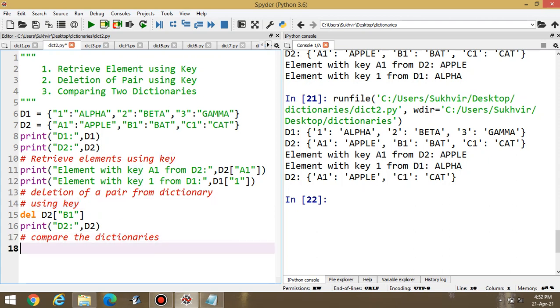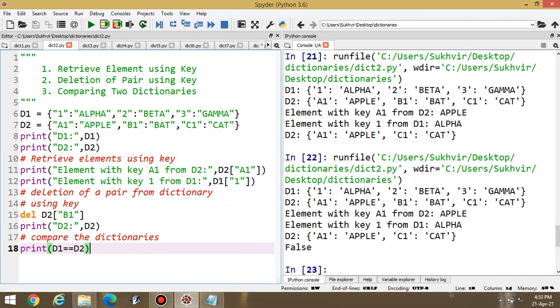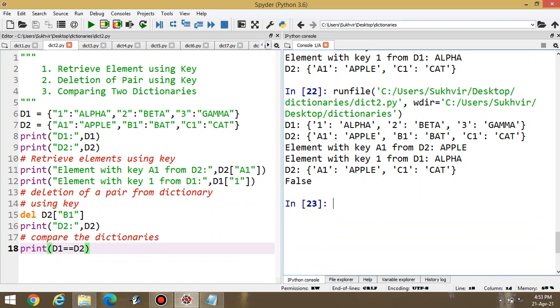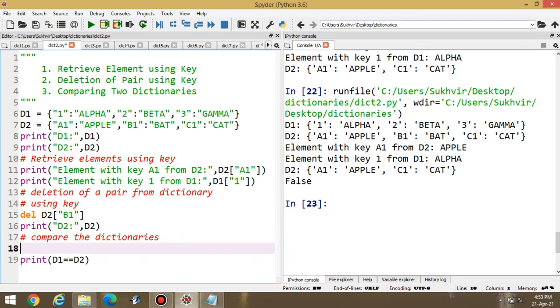Now comparison of two dictionaries. Print. Suppose I am writing D1 double equal to D2. This one is a comparison. Simple comparison operator is there. Answer is equal to false. Okay. One thing you can apply here. Suppose I am taking all these values of D1 and pasting here, and this value is equal to D3. I am changing just the position of elements. Elements are as it is.